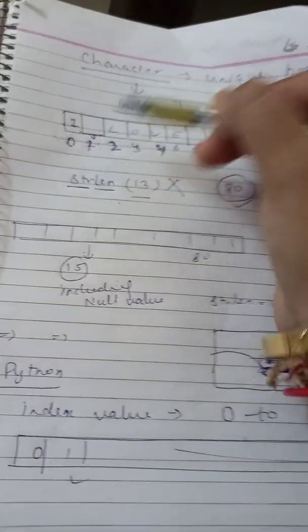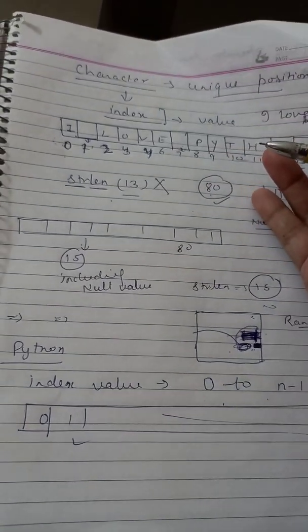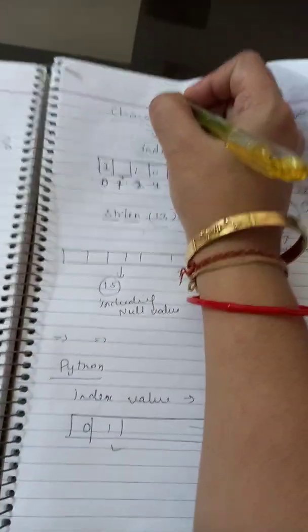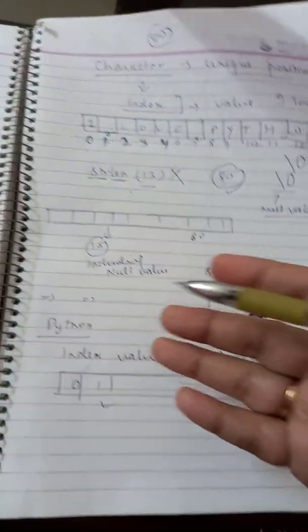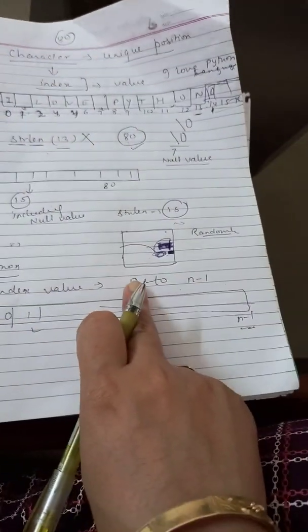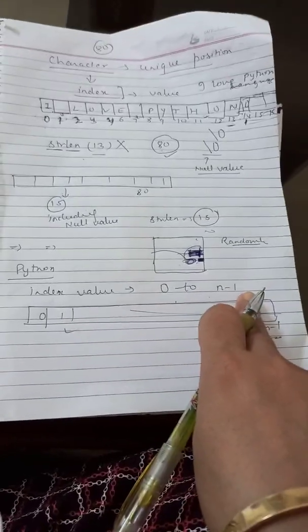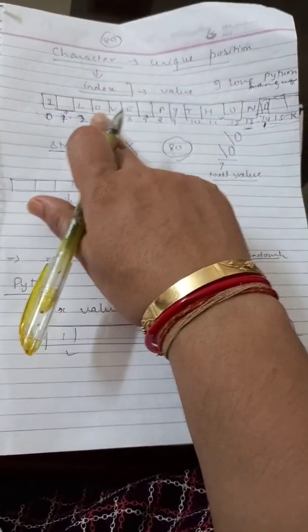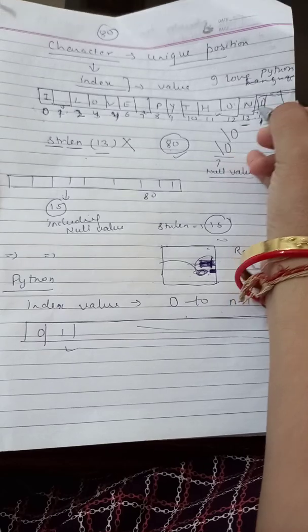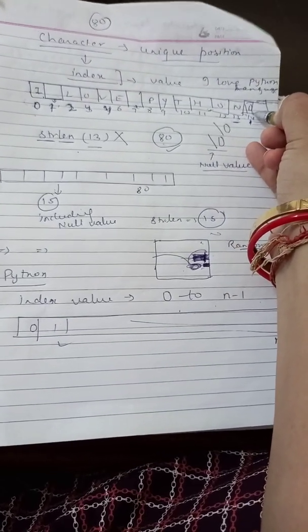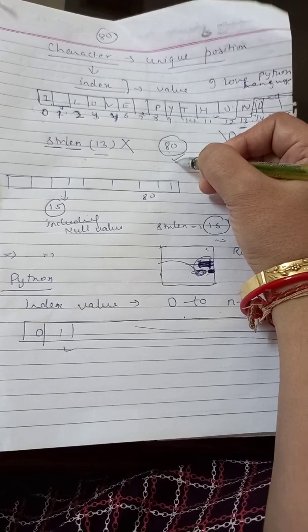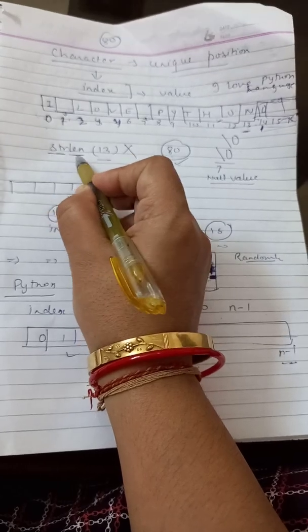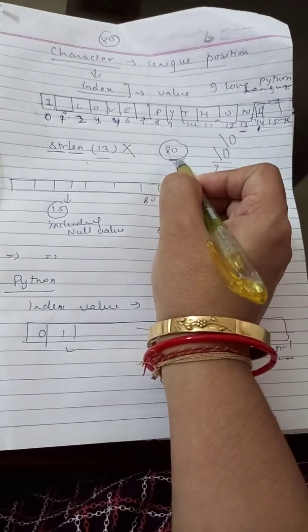And please remember one thing also: if you are having a blank space, it will be considered as a value as well. Okay, so for the rest of the languages, if we talk about a normal string value, it will be considered as total length of n. But in Python language, it has value as 0 to n minus 1. Okay, so if we want to write down our normal value I love Python, and you do not stop the value exactly with the null character, it will be considered the total length value. If you ask for the total length value, strlen, means string length, it will give you the result as 14.